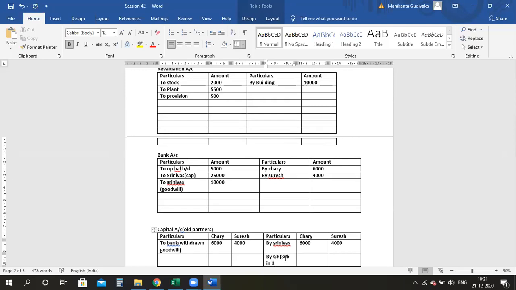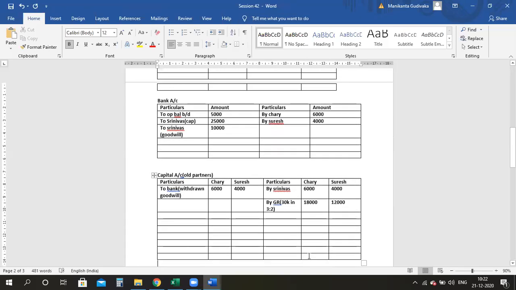Please divide. 30,000 into 3/5 and 2/5. 18,000 for Chari and it has to be 12,000. Right. So these two also should be adjusted in your general reserve.